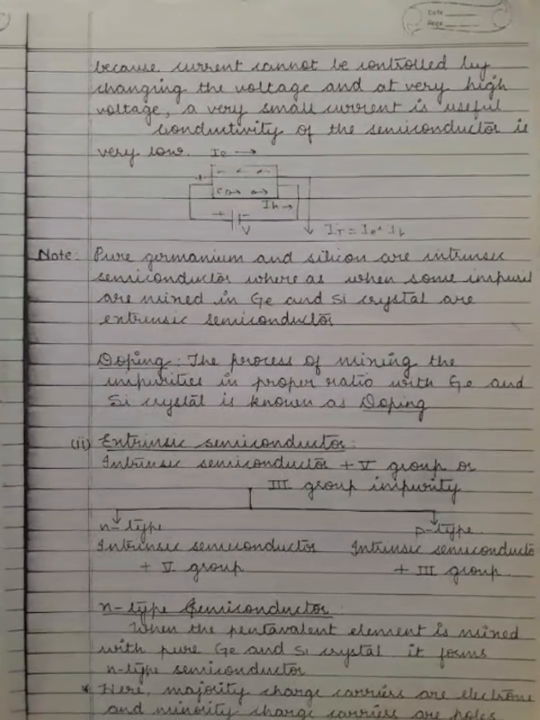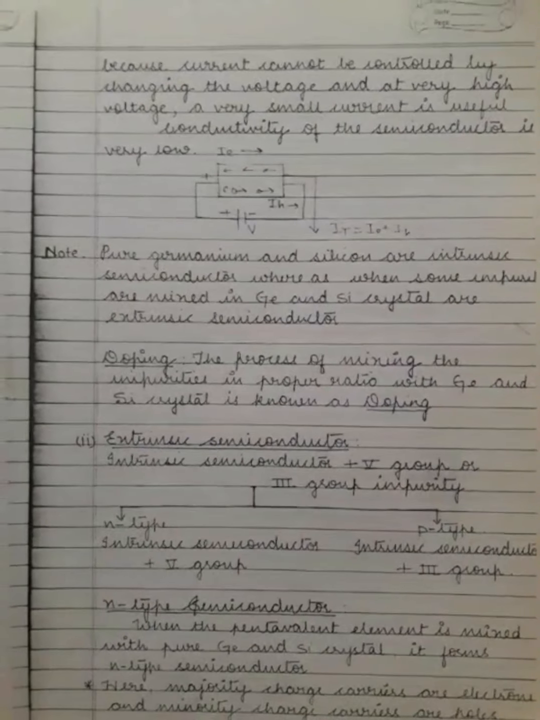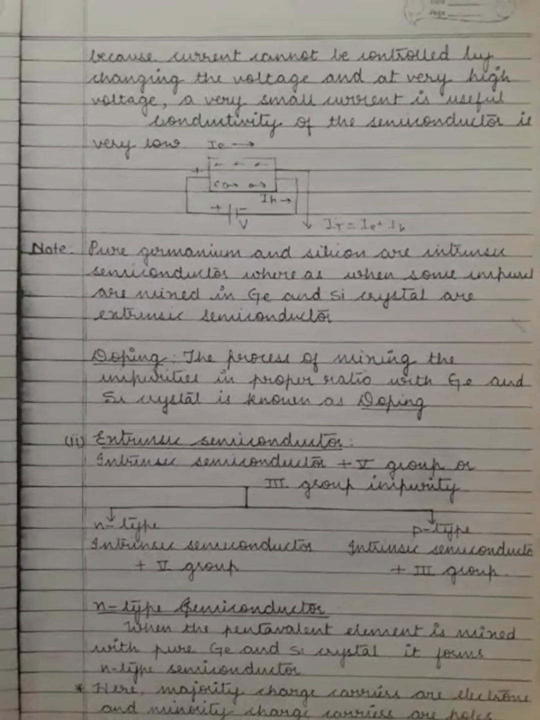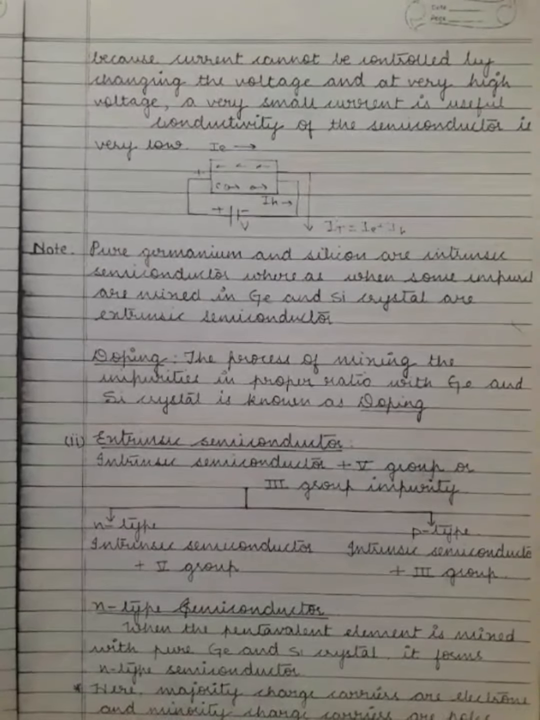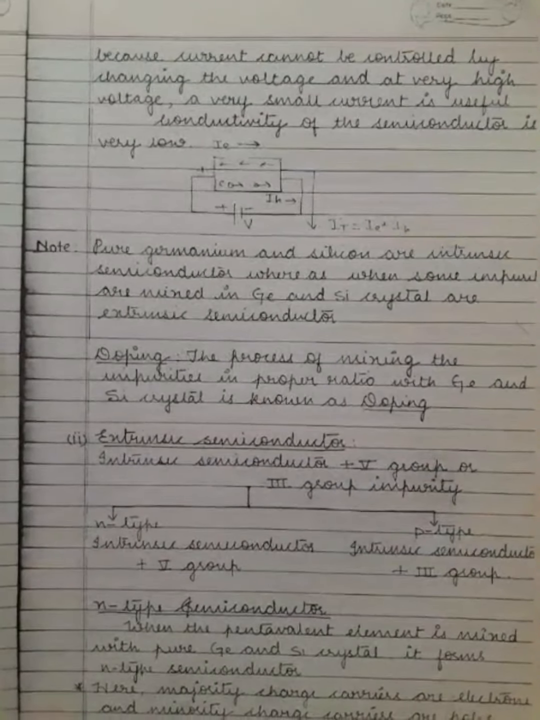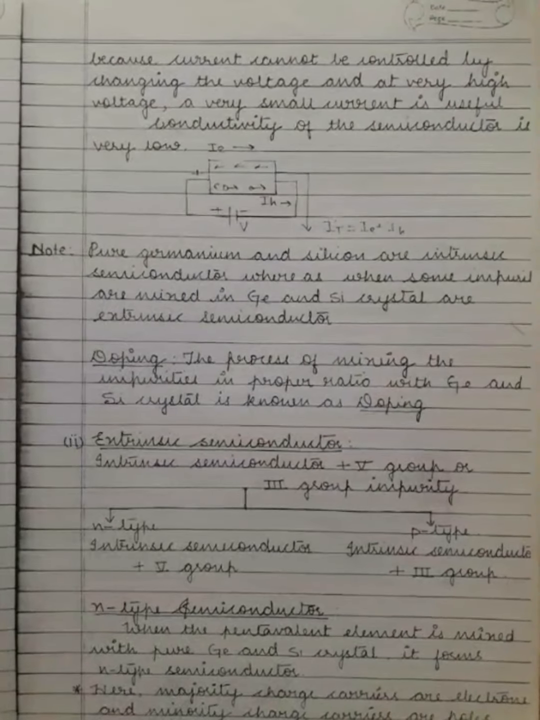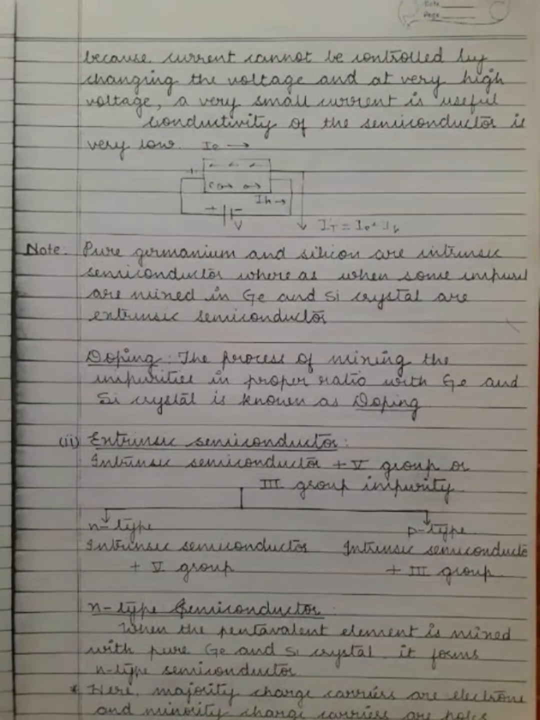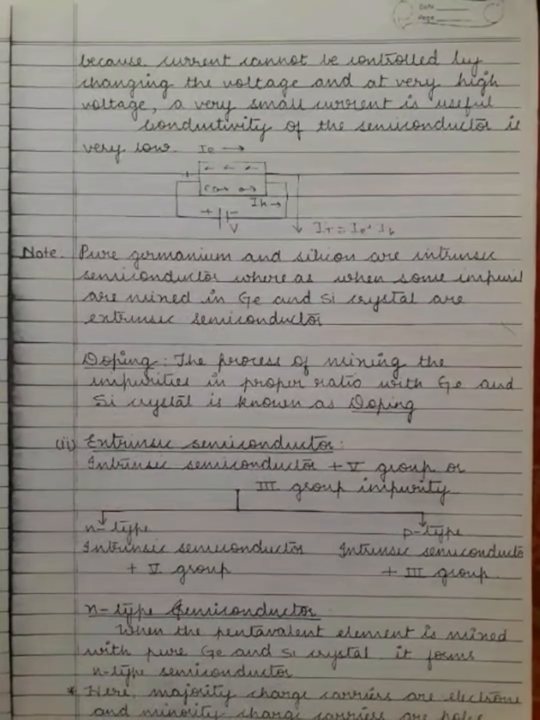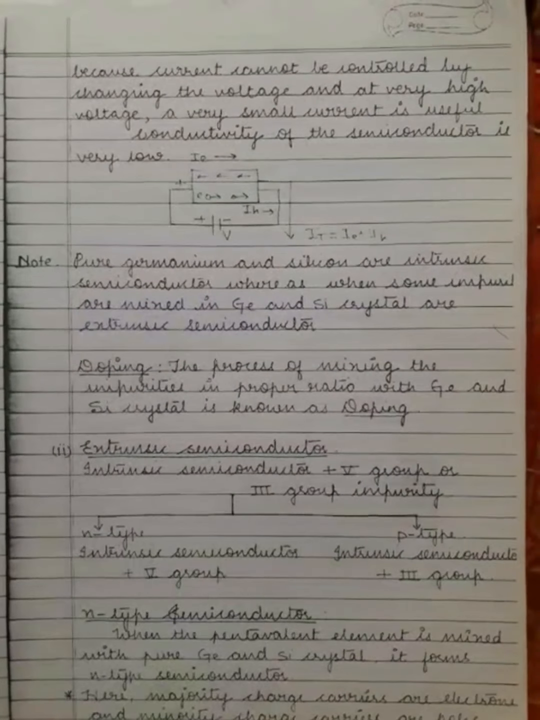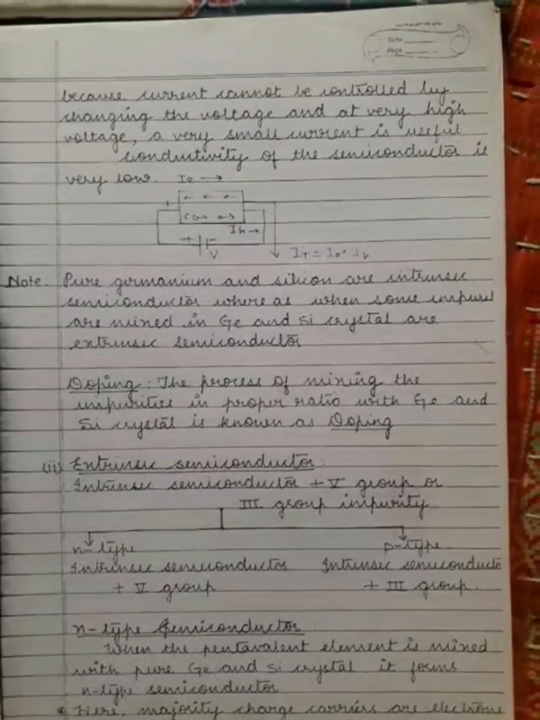Hi friends, today I am discussing the intrinsic semiconductor. In the previous video, we learned that a pure semiconductor is not best for biasing because the current cannot be controlled by varying the voltage, and at very high voltage only a very small current flows. The conductivity of the semiconductor is very low.